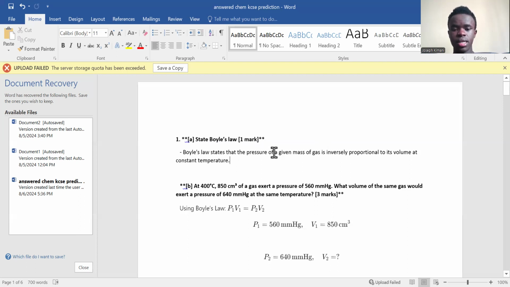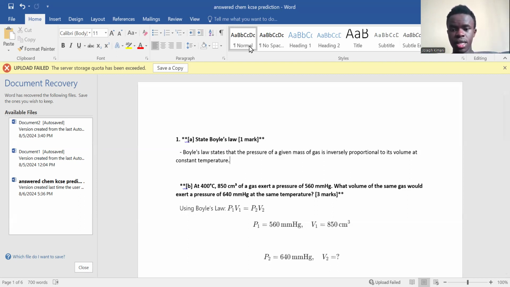Boyle's law states that the pressure of a given mass of a gas is inversely proportional to its volume at constant temperature. So what do I mean? When you have a balloon, and you decide to inflate it, and then you compress it and leave a small opening, air will be leaving. As air leaves, the balloon will be decreasing in volume. So the mass of the balloon, as you can expect, will also be reducing.